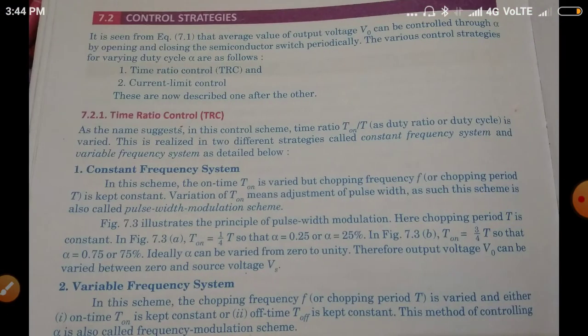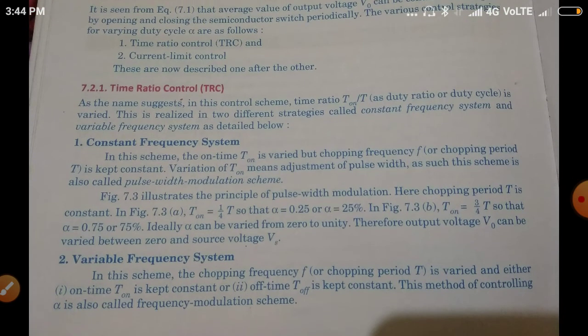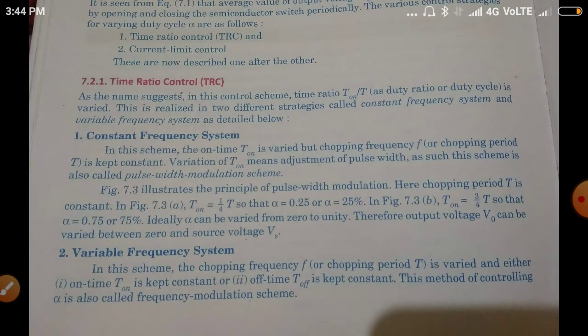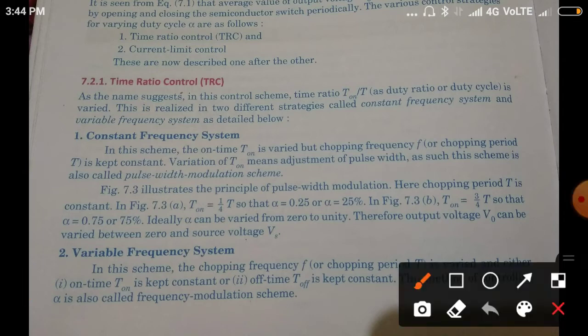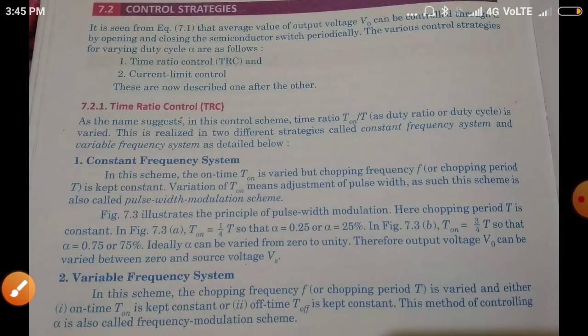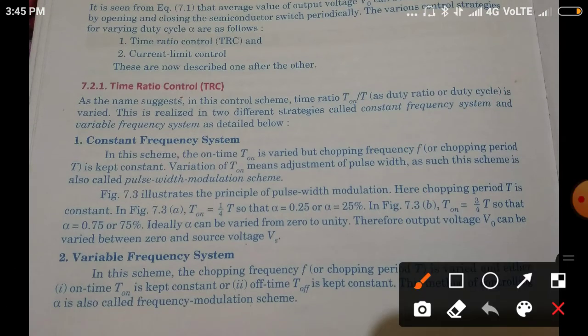Okay, so the next part is the variable frequency system. What happens in the variable frequency system? Variable frequency system means, again, this is T on by T. Here 1 by T represents f.